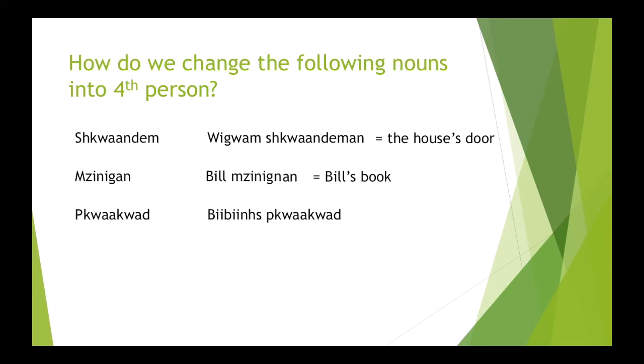Next one is pequawquid. So we know to pluralize pequawquid, we use the oon suffix. So that becomes Bibi pequawquidon, meaning the baby's ball. And our last one here on this page is ninj. So we know ninj is another exception to the rule, where instead of pluralizing with the an suffix, we pluralize with the iin suffix. So Donna ninj becomes Donna ninjin, and that means Donna's hand.